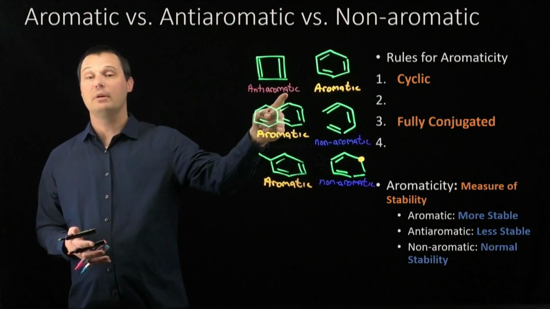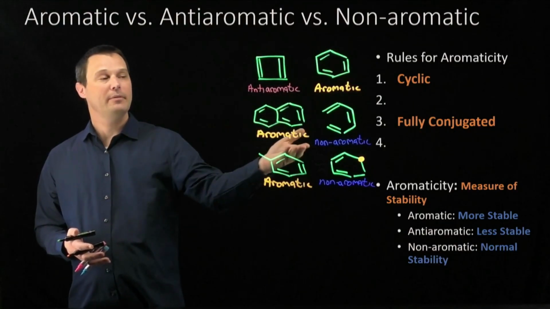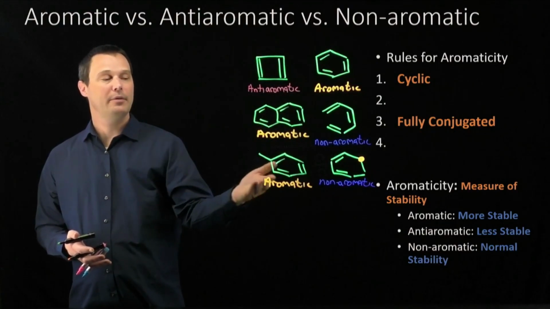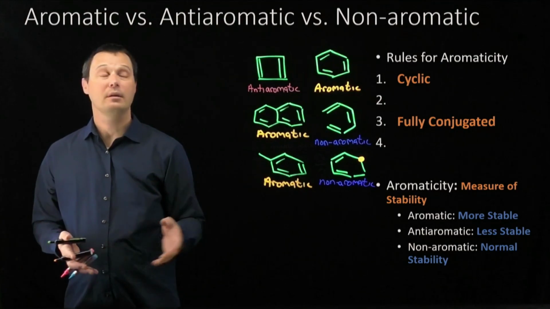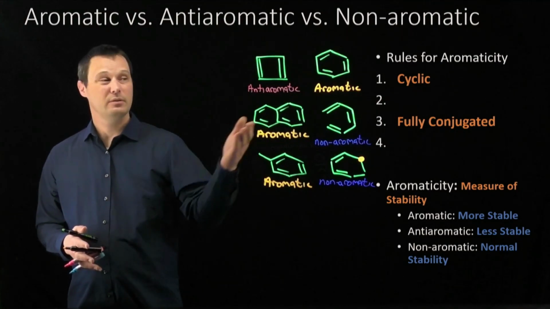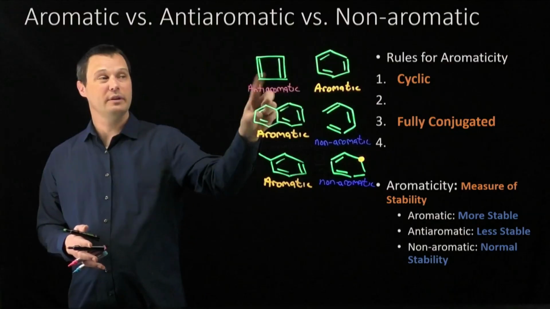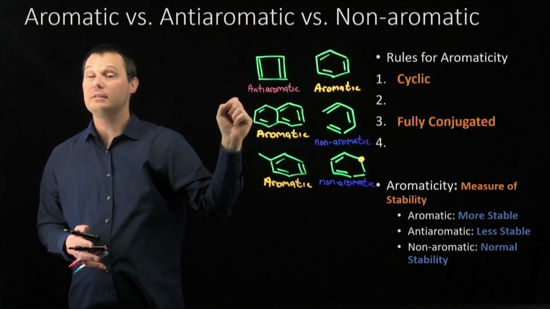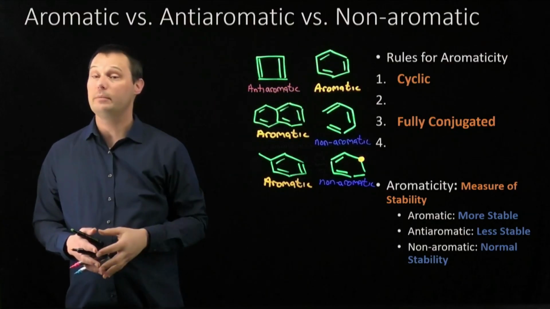Cyclobutadiene is our first example of an anti-aromatic molecule. Naphthalene is an aromatic molecule. Methylbenzene is an aromatic molecule. Here, we're going to be targeting rule number 4. Can you tell me what the difference is between these rings that allow the naphthalene and benzene to be aromatic, but cyclobutadiene to be anti-aromatic?